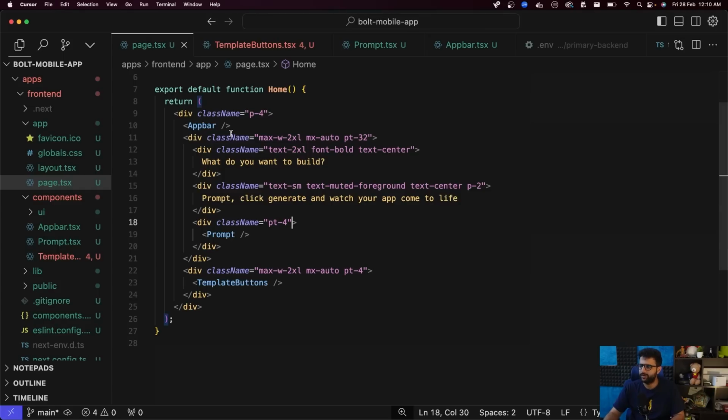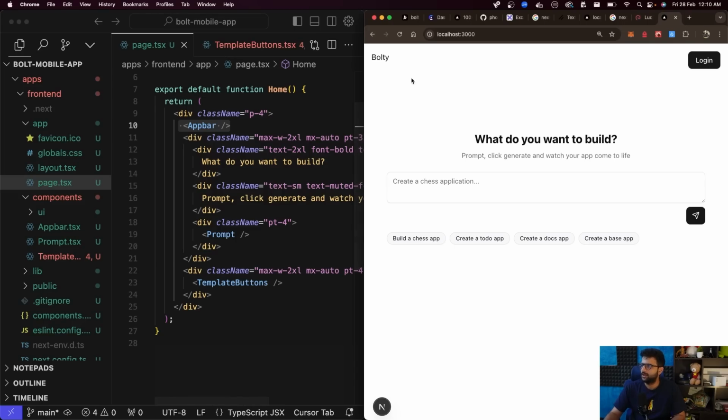Nothing too difficult. I've added a few components. This is what the app page looks like in the end. There's a div which has some padding at the top, and then an app bar that's rendered over here. That's the app bar. Then there's